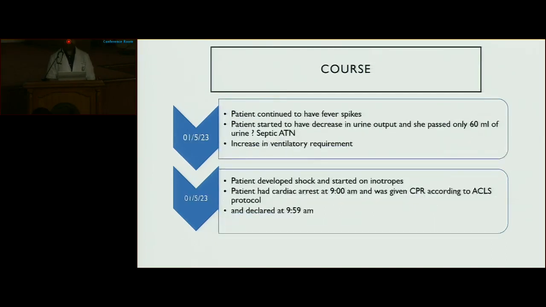Patient continued to have fever spikes, resulting in decrease in urine output and increased ventilatory requirement. Patient subsequently developed shock, requiring inotropes, and had a cardiac arrest at 9 a.m. and was given CPR according to ACLS protocol and was declared dead at 9:59 a.m.